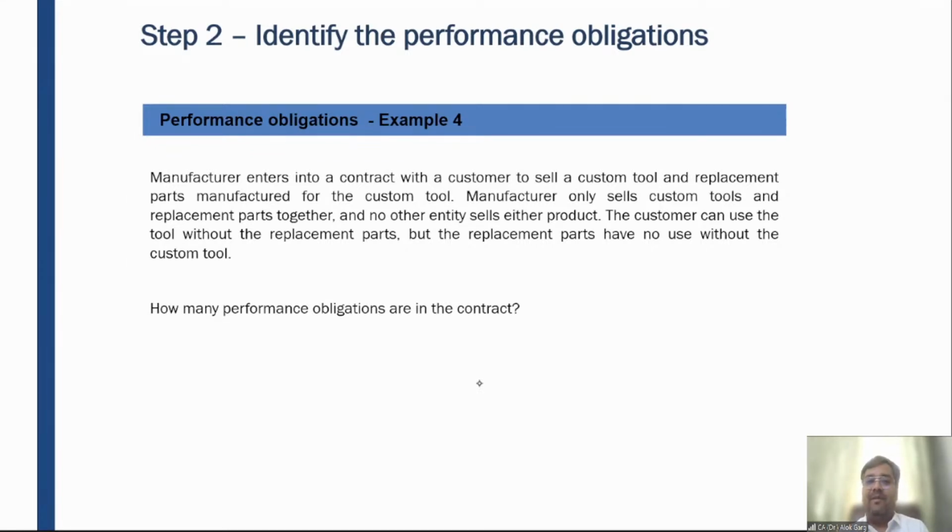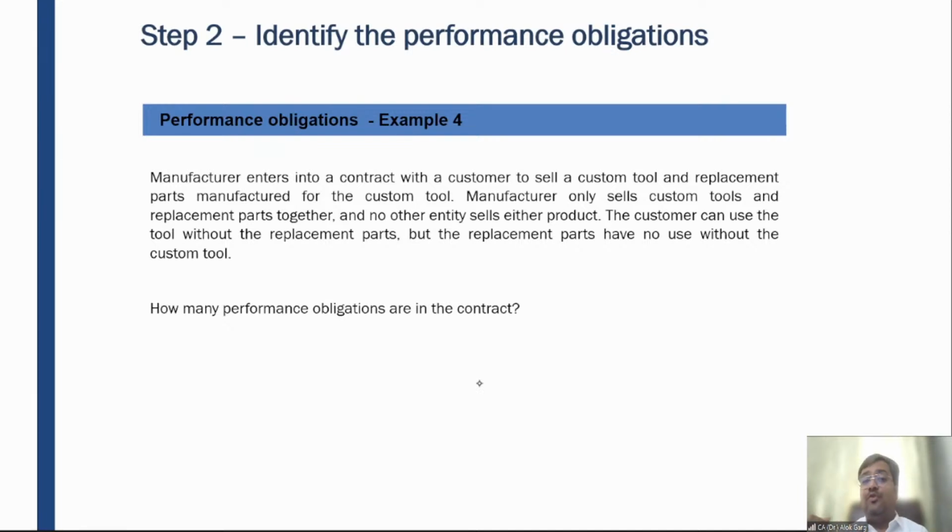So friends, the supplier enters into a contract with the customer to sell a customized tool. It is not a simple tool. It is not a tool for everyone. It is a customized tool as per the requirement of the customer. And there are replacement parts also, which are manufactured for the customized tool. This manufacturer only sells customized tools and the replacement parts together, not as standalone. And no other entity sells either product. Only this entity is selling this kind of product.